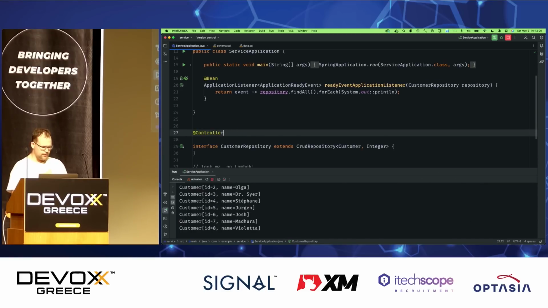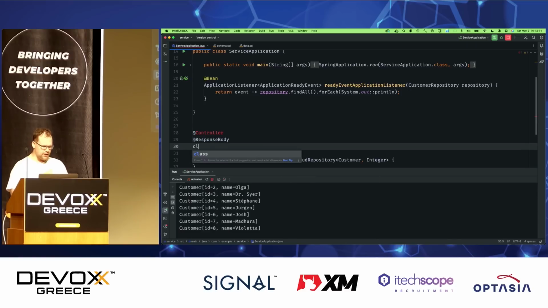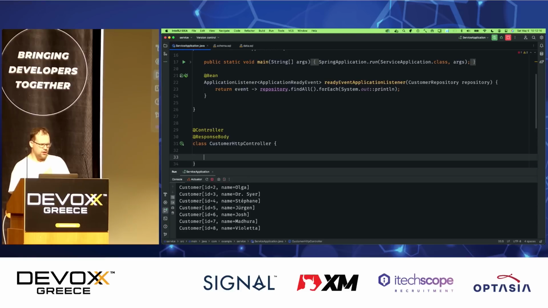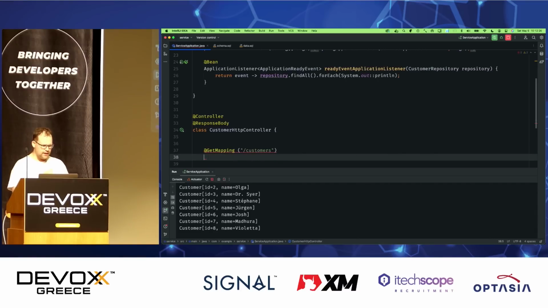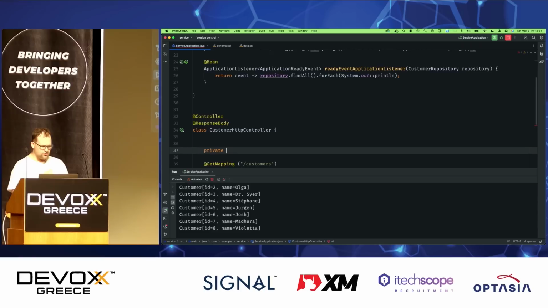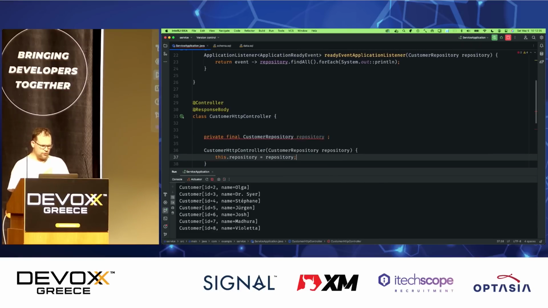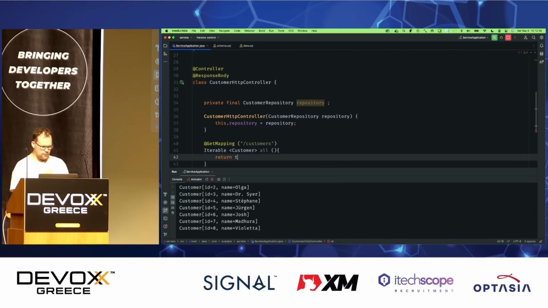Like this, controller, like that, and maybe I'll say response body, class, customer HTTP controller. I don't want to offend the Restafarians, so I'm just going to call it an HTTP API. It's not pure REST per se, is it? So I'm going to create an endpoint here called customers, and this is going to return all the customers. In order to do that, I need to inject my customer repository, like so, into the constructor, and I'll say return this.repository.findAll. Very simple kind of thing.